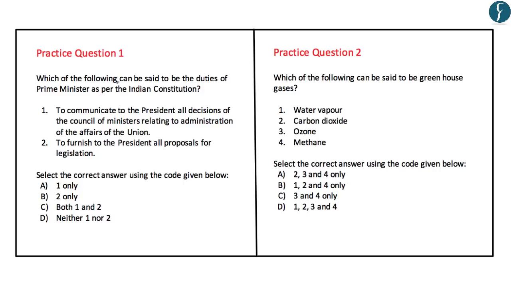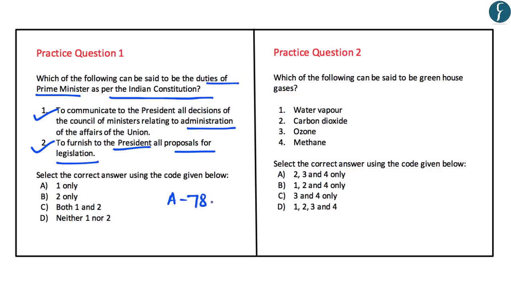The first question says, which of the following can be said to be the duties of the Prime Minister of India as per the Indian Constitution? First, to communicate to the President all decisions of the Council of Ministers relating to the administration of the affairs of the Union. Yes, the statement is correct. Second, to furnish to the President all proposals for the legislation. Yes, the statement is also correct, and both these can be found in Article 78 of the Indian Constitution. So in this, the correct answer is C, that is both 1 and 2.